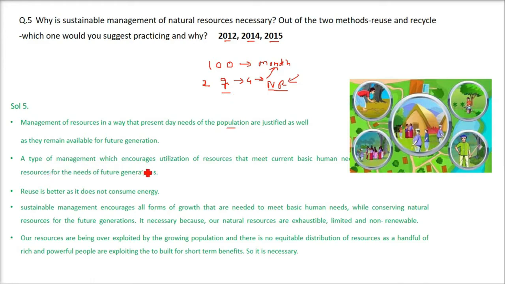Then the type of management which encourages utilization of resources that meet current basic human needs, and resources for the needs of future generations, means right now I am using it. What about my kids? Say for example, my kid is also having some of the natural resources, but what will happen to the kid of my kid? He will be left with nothing. Right now we are using petroleum, and in a few years the sources of petroleum will vanish, or nature will not be able to replenish it. It takes 1,000 million years. So this is why sustainable management of natural resources is important.